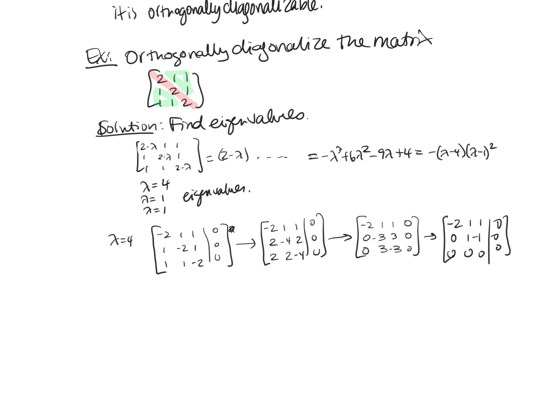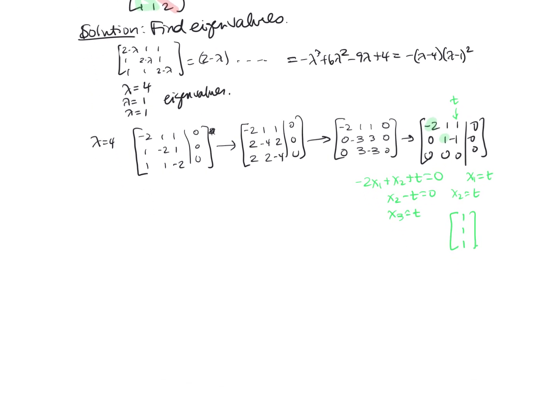Okay, so I get some pivots here and here, and then my free variable is going to be this one, and so then I'll get negative 2x1 plus x2 plus t equals 0, and then I'll get x2 minus t equals 0, and x3 is t. So x2 is also t. And so we have 2t minus 2t divided by minus 2. So x1 is also t. So my vector ends up being 1, 1, 1.